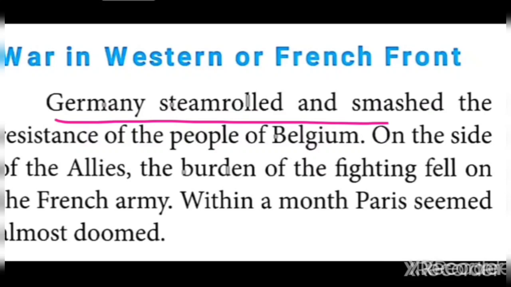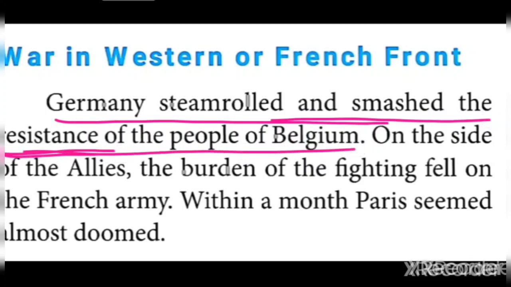So Germany steamrolled means crushed and smashed the opposition, the resistance of the people of Belgium. On the other side, on the side of the Allies, the burden of fighting fell on the French army.